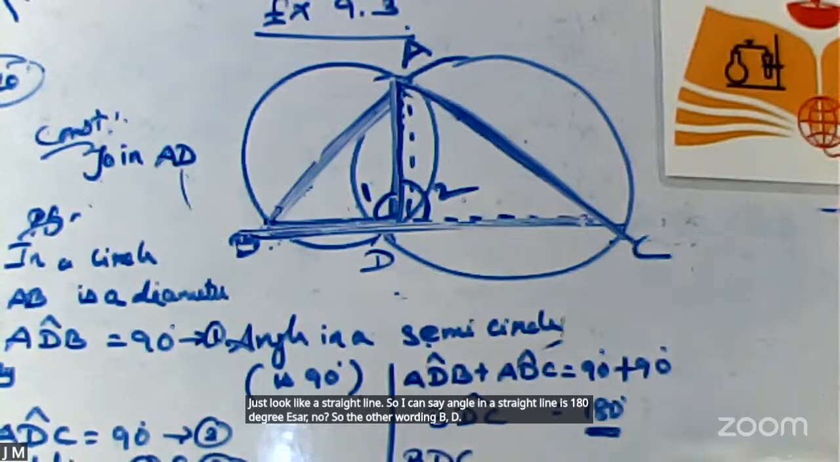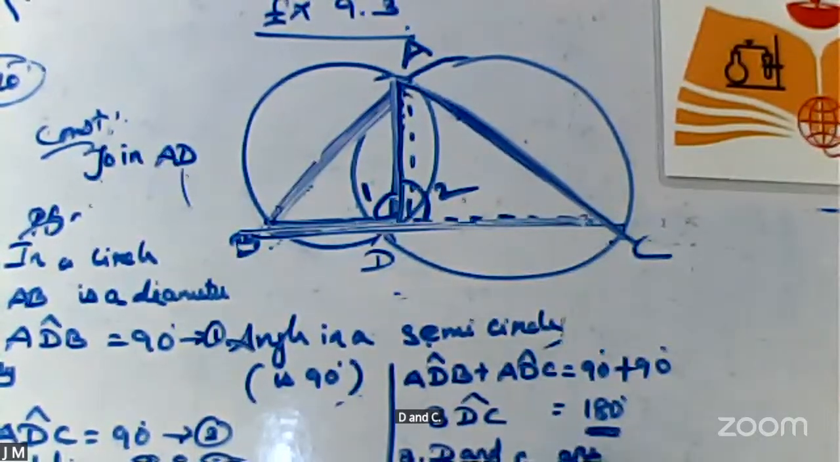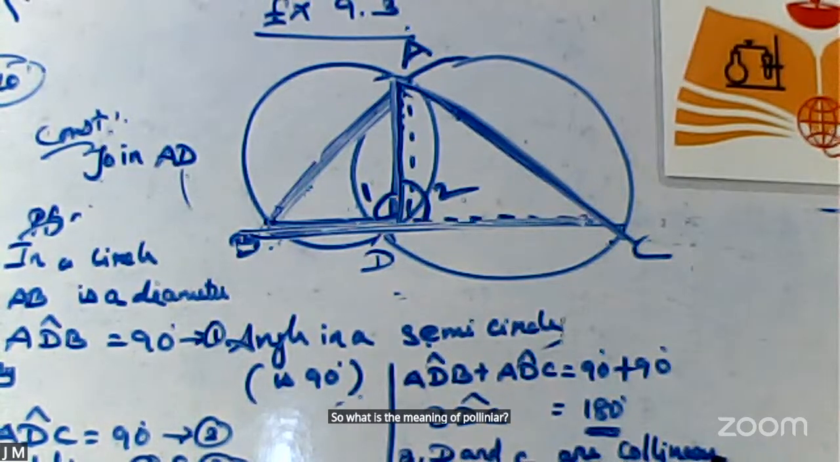The points B, D and C are collinear. What is the meaning of collinear? The other wording of collinear is that they lie on a straight line. I'll give 5 minutes to write the proof of the 10th sum. You can start writing.